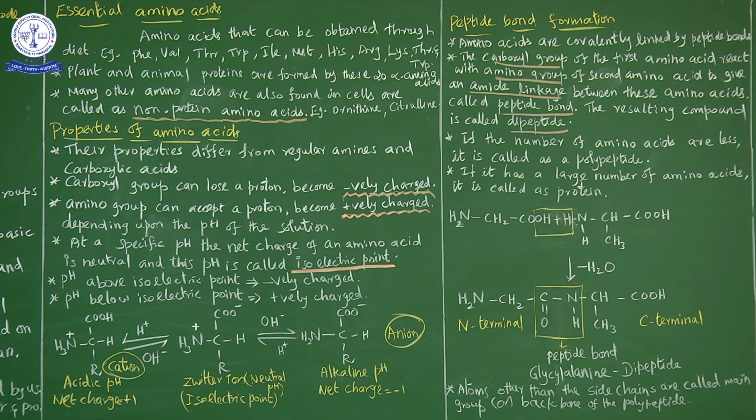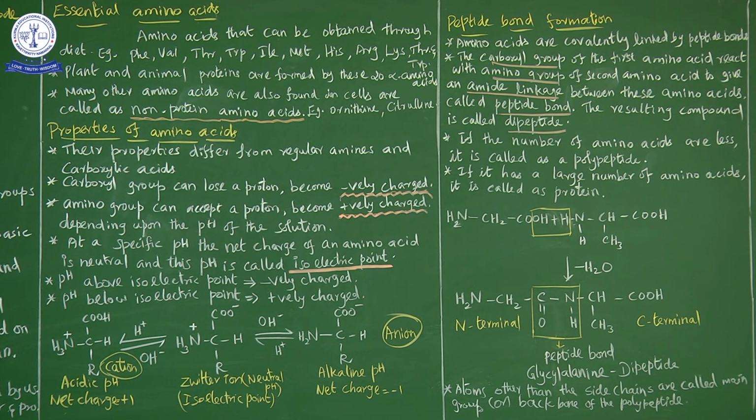Peptide bond formation. So what have we said about proteins? Proteins are the polymers of alpha amino acids. A number of amino acids are present in a protein molecule, and those amino acids are covalently linked by peptide bonds. They are linked by peptide bonds.